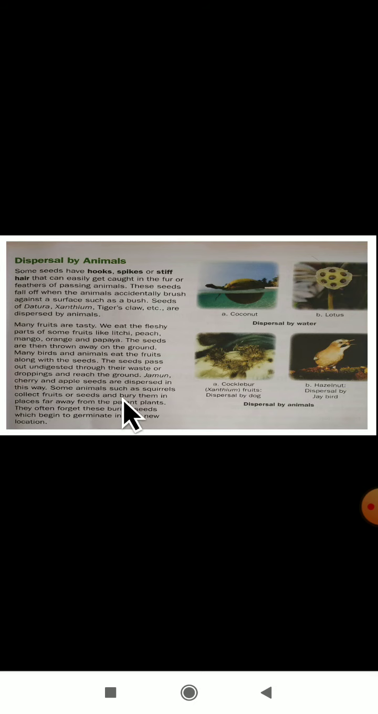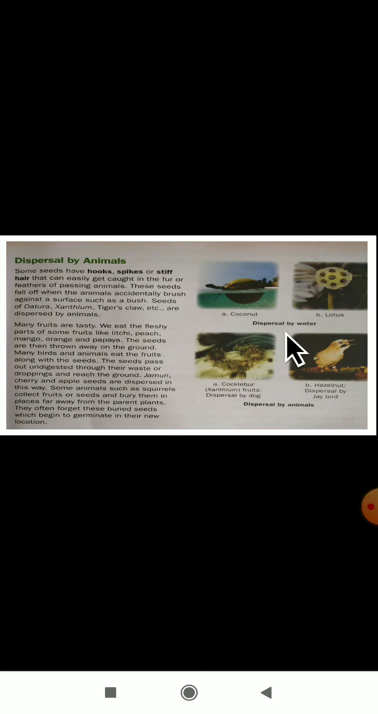Some animals such as squirrels collect fruits or seeds and bury them in places far away from the parent plants. They often forget these buried seeds, which begin to germinate in their new location. In this manner, the animals do the seed dispersal. So we will call this dispersal by animals. Yes, dear students, they have given examples here.